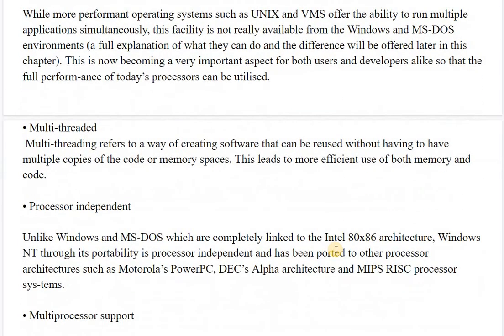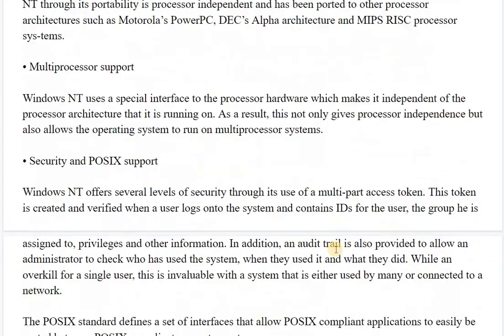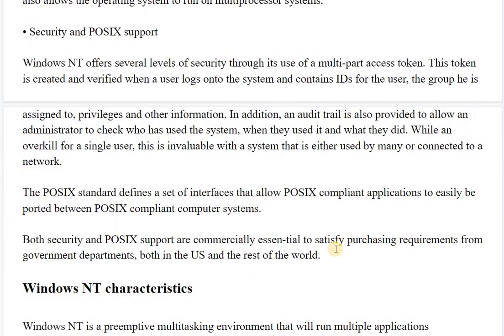Okay, so multitasking, multi-threaded, processor independent, processor support, security and POSIX support. All these are the reasons for choosing Windows NT instead of other Windows operating systems. Windows NT offers several levels of security through its use of the multi-part access token. This token is created and verified when a user logs on to the system and contains IDs for the user.